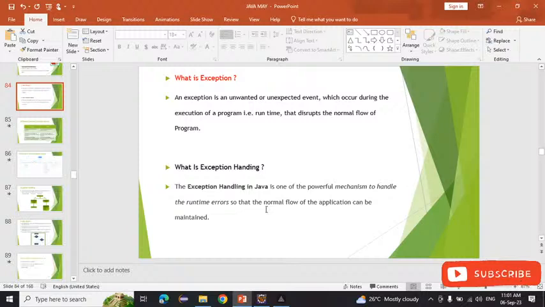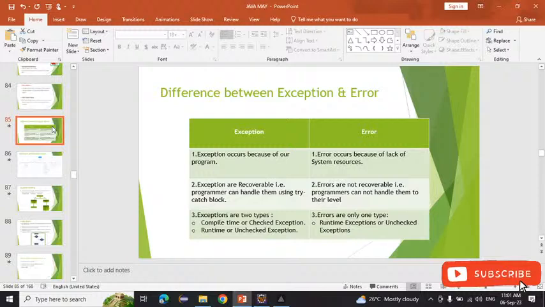If we see the difference between exception and error, the first point is that an exception occurs because of our program. If we make any mistakes in our program, that is called an exception, so the programmer is responsible. And an error occurs because of the lack of system resources. If we have to display something and the display is not there, that is another error. Exceptions are recoverable, meaning we can easily recover from them, but errors are not recoverable.